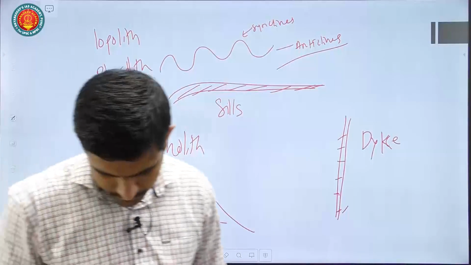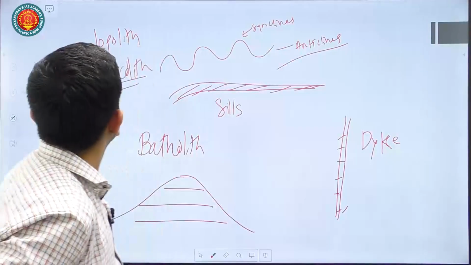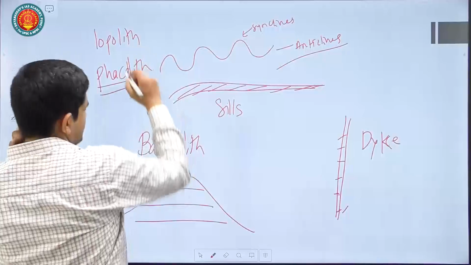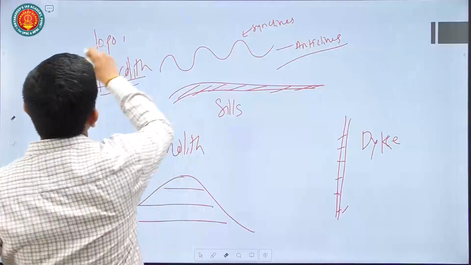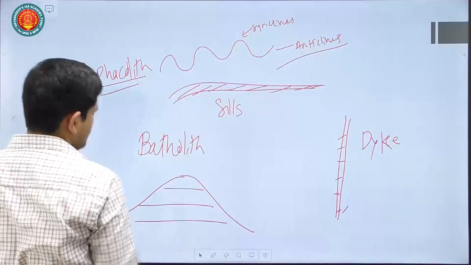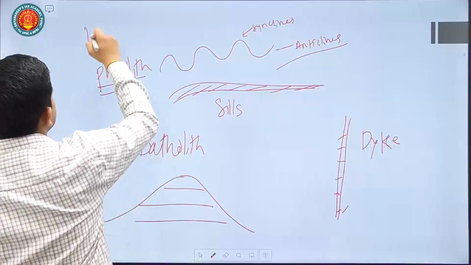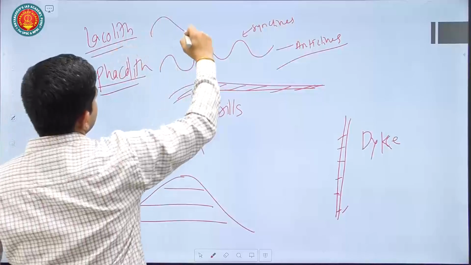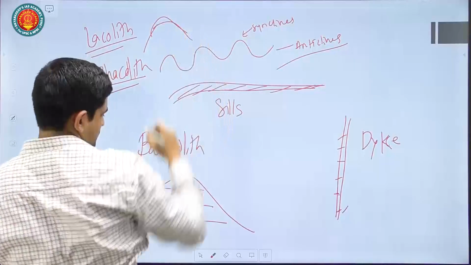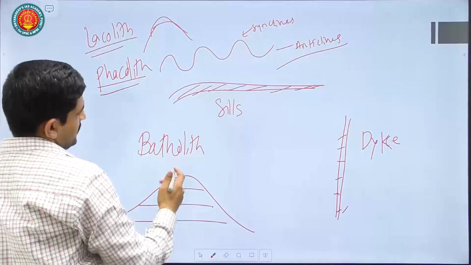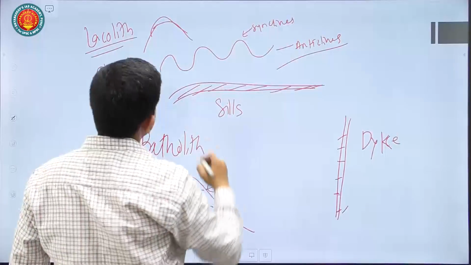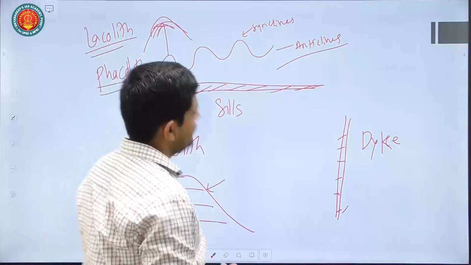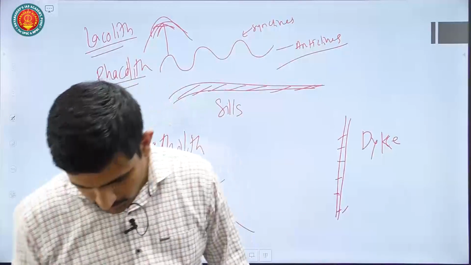Then, sorry, this you can call a laccolith. It's also dome shaped, but as against the batholith, which is at the bottom, this can be at the top. So that is with respect to laccolith.